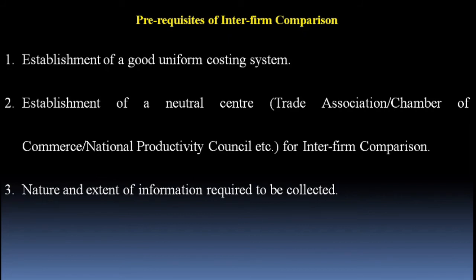In short, the trade association should collect the information which is required for the comparison from the participating companies. If the trade association wants to know which company is utilizing raw material in a better way, then it should collect information related to raw material, like how much raw material every company is consuming for the manufacturing of one unit, and what is the state of wastages, scrap, and defectives. Then it should collect data related to raw material if it wants to compare the efficiency in the utilization of raw material.